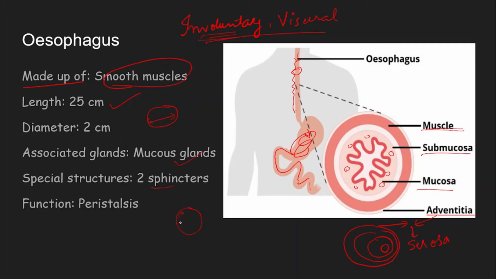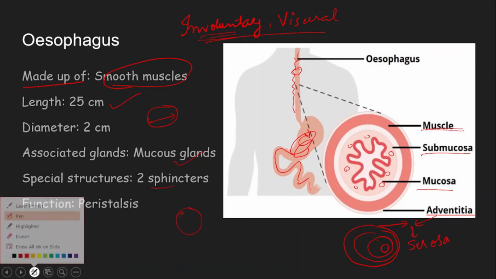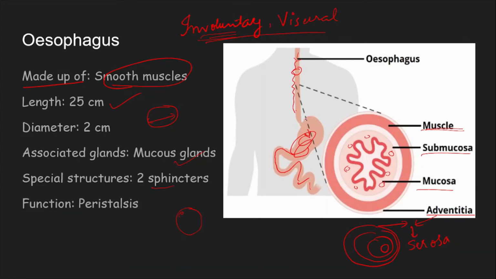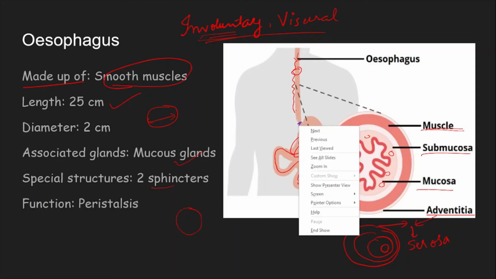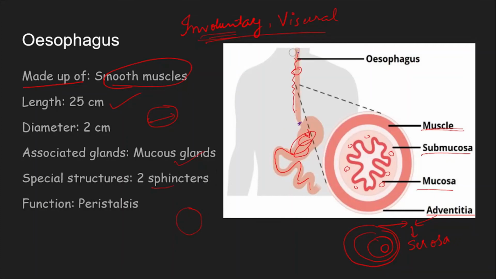Striated are nothing but skeletal muscles, which have striations. So this special band of muscles we find here. Remember, these are found at the base of the esophagus and at the beginning of the esophagus. We find 2 sphincters, at the beginning of the esophagus and at the base.